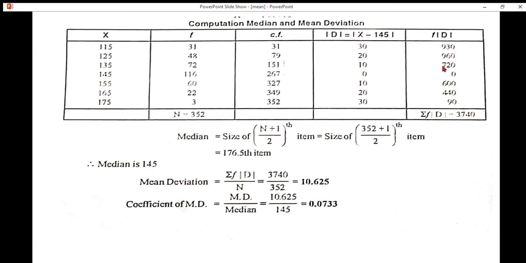Next step, F modulus D. How we get this F modulus D? F into modulus D. F value 175 into modulus D value 30.